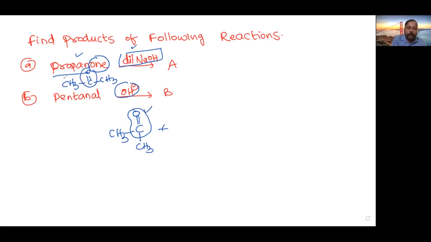Okay. And here this is an alpha carbon and alpha hydrogen is mainly involved. That's why you will highlight that alpha hydrogen. Okay. So when I highlight one alpha hydrogen, the leftover will be CH2. And you will write simply CH3COCH3. Okay. Then the ninja technique starts. So you will move this side, you will attach this side. That's all.